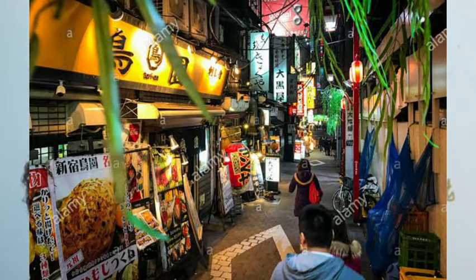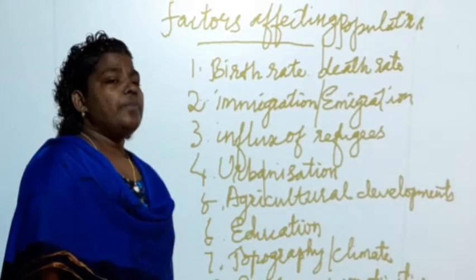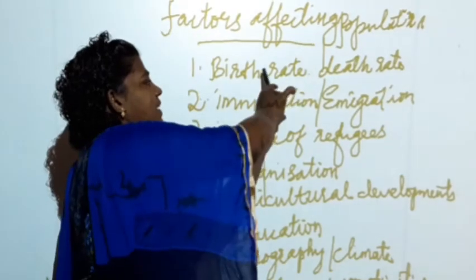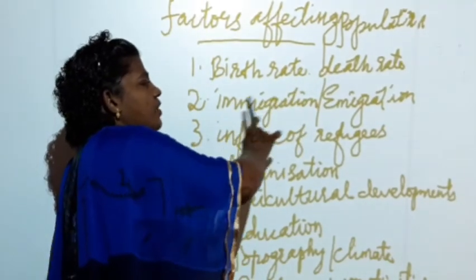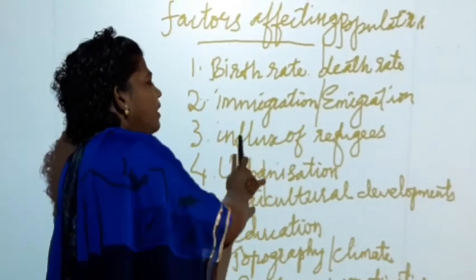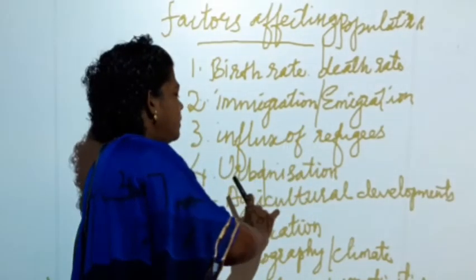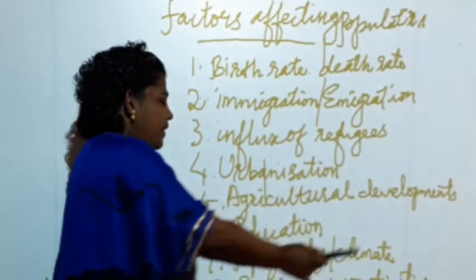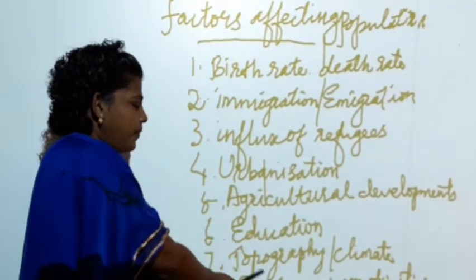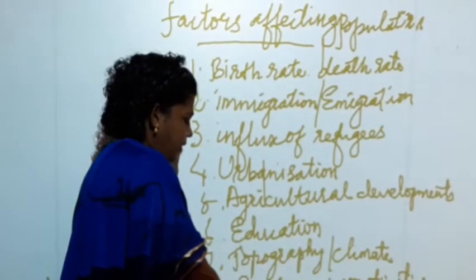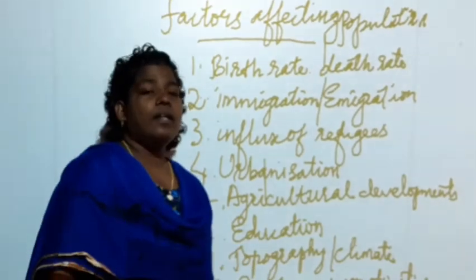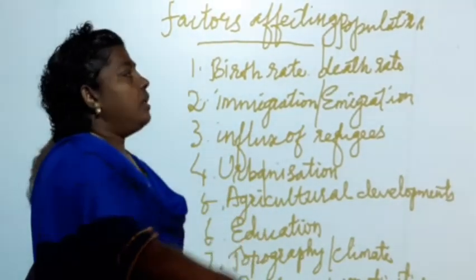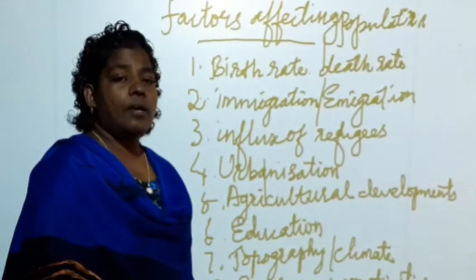Okay, these are the factors affecting the population. What are the factors affecting the population? Birth rate and death rate, immigration and emigration, influx of refugees, urbanization, agricultural developments, education, topography and climate, employment opportunities. Okay, so we are going to see these different factors one by one.